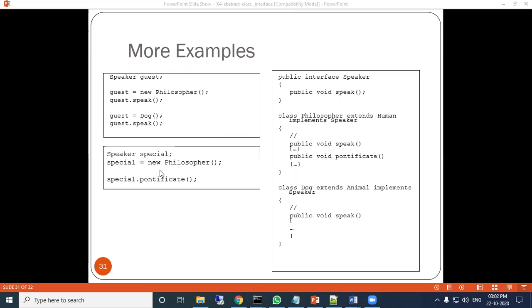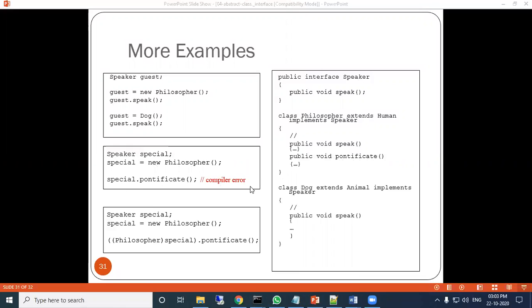special equal to new philosopher. Special dot speak. So here special is the parent class reference, then the philosopher class is referred. Okay. Now special dot pontificate. Here pontificate is not a parent class method, so it will not work because we need typecasting here. So it gives a compilation error. Typecasting is required.